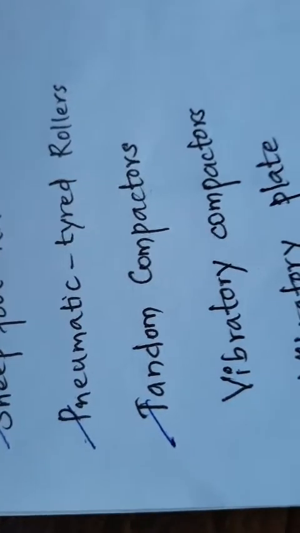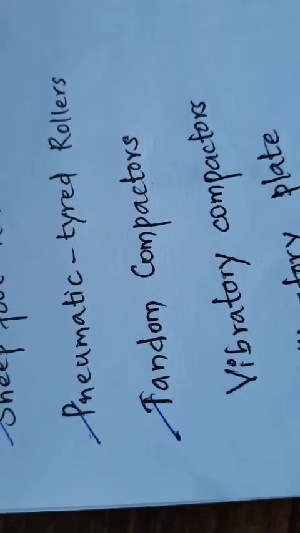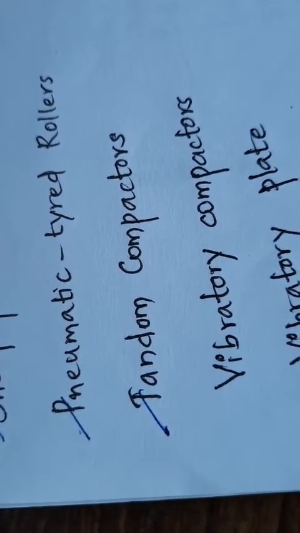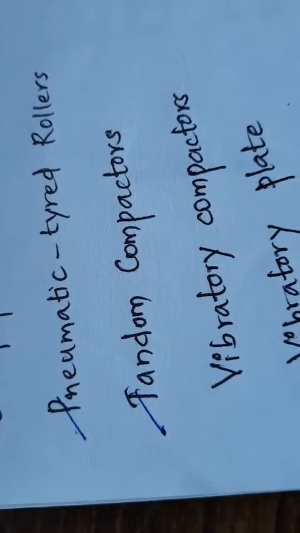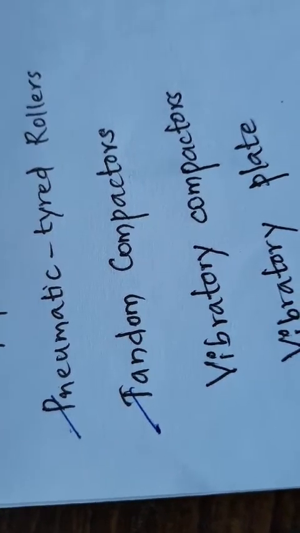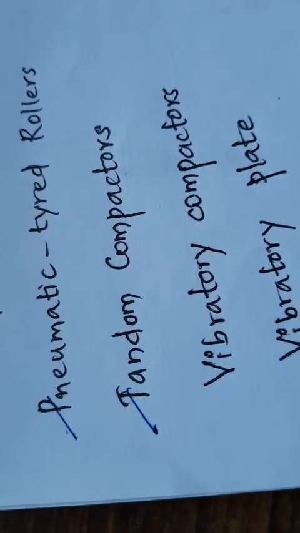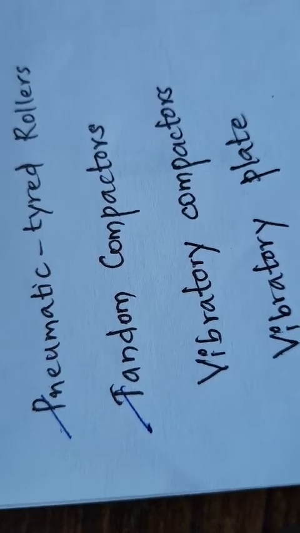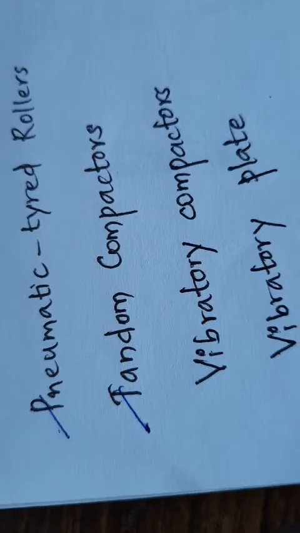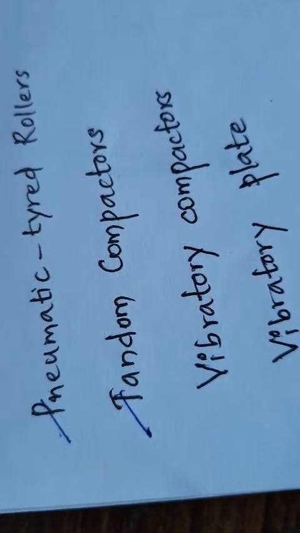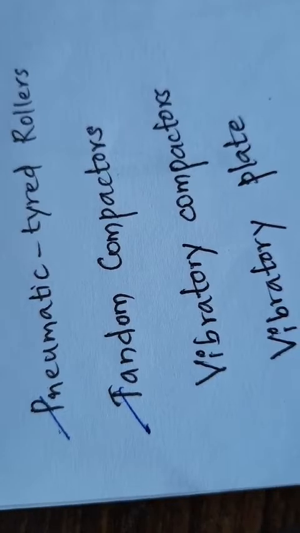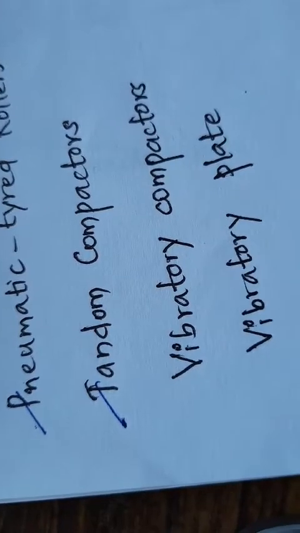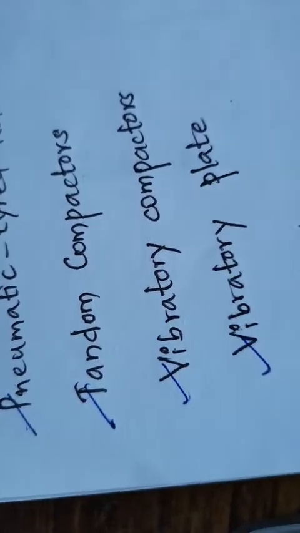And the next comes vibrator compactors, and these are available in a wide range of sizes and types. The size ranges from small hand operated compactors through towed rollers to large self propelled rollers. The types include plate compactors, smooth rollers, and tamping foot rollers, small walk behind and vibrator plate compactors. Vibrator rollers are used primarily for compacting around structures and in other confined areas.